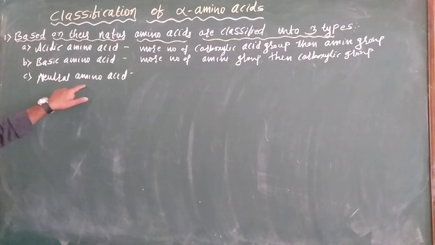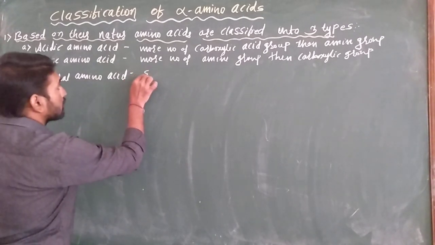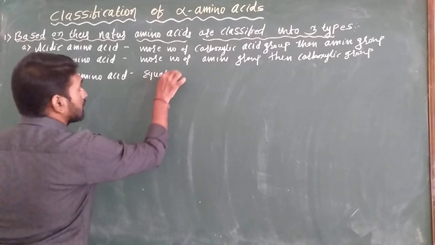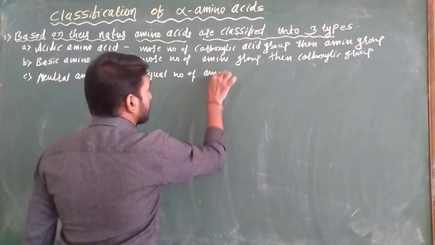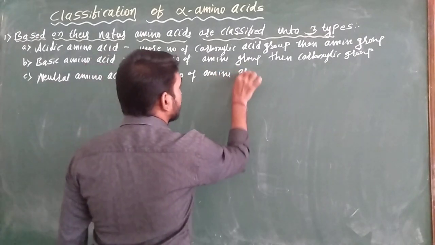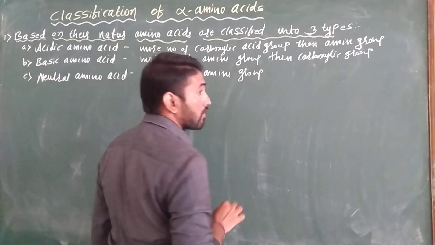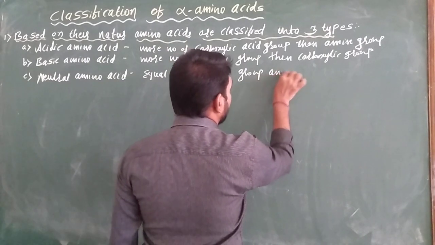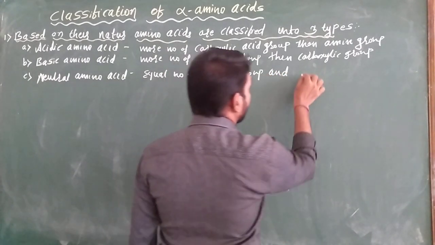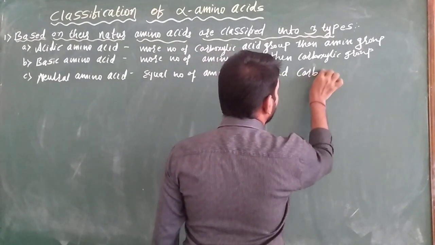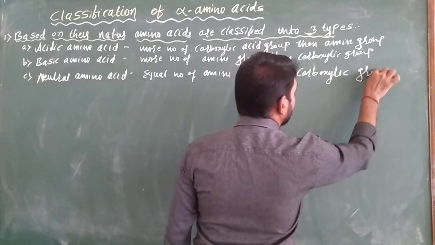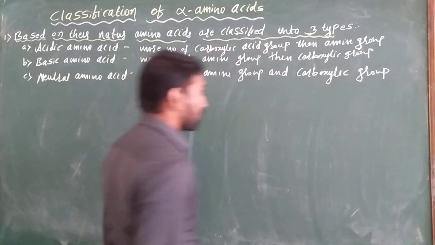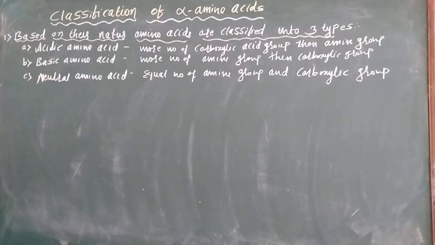Then neutral amino acid means an equal number of amino groups and carboxylic groups.